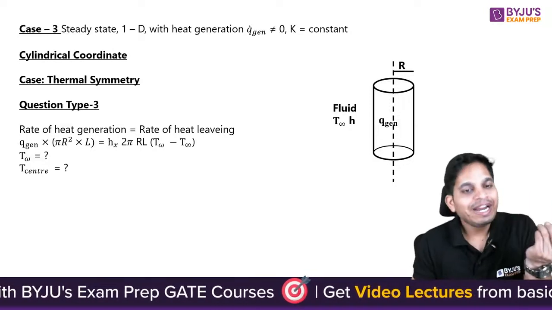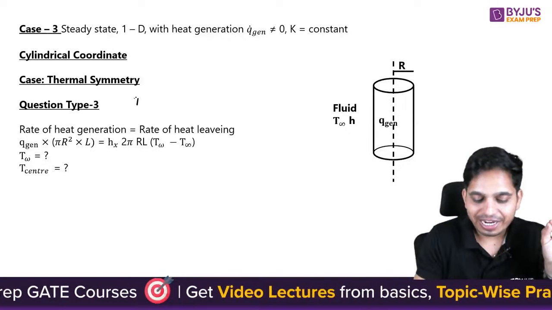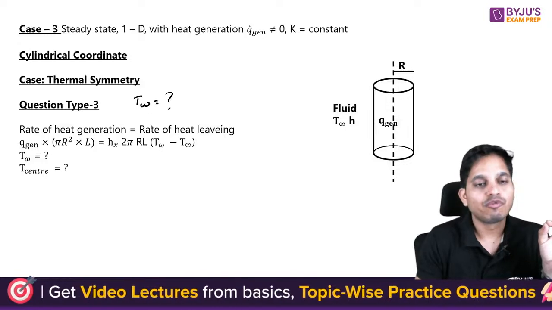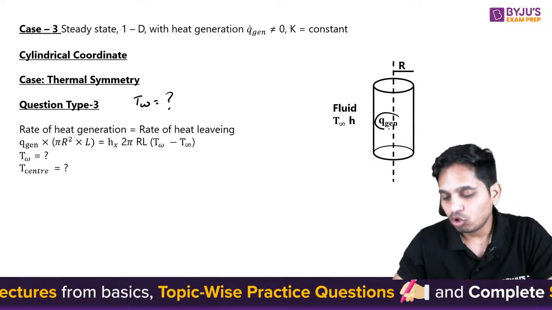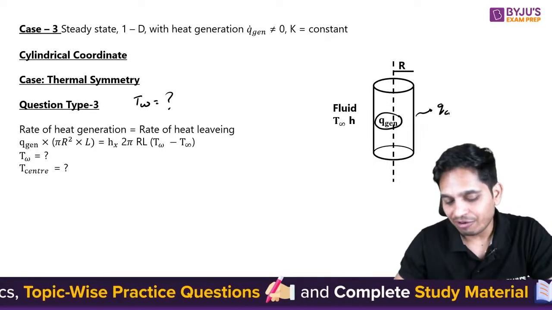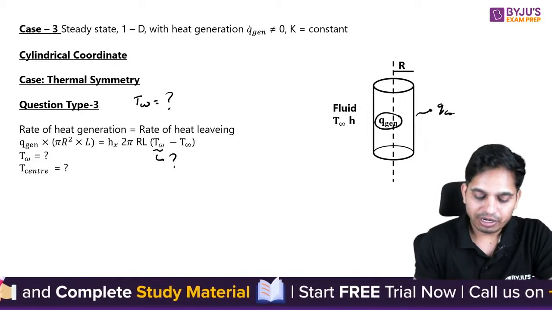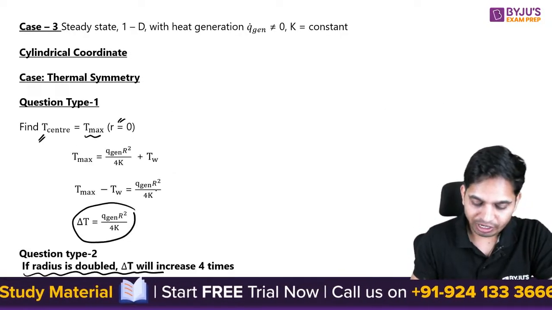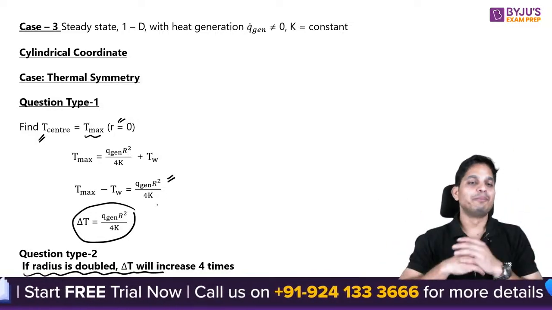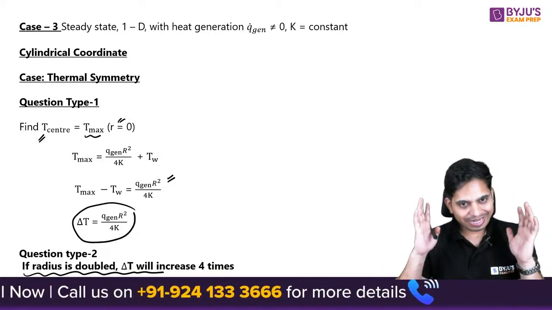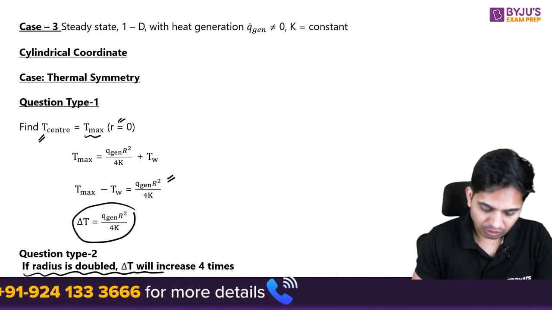Next, again find T center, but here TW is not given. So first of all, you will say Q generated equals Q convected. From this equation you will find TW, and once you find TW, you can put it in your equation and find T max. Simple. You need to understand the cases first.